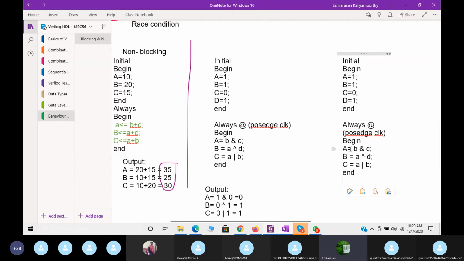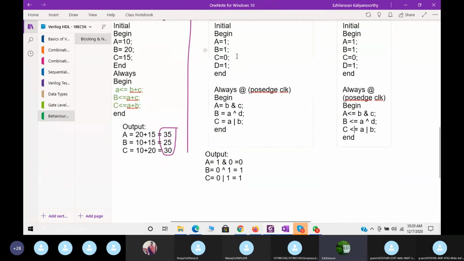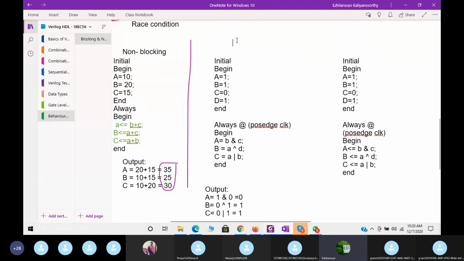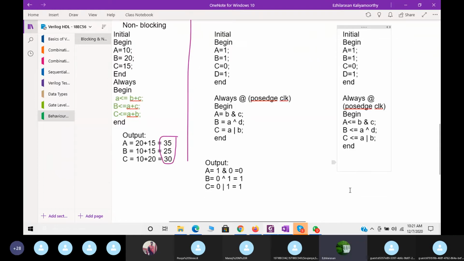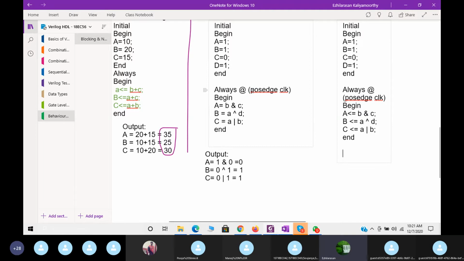Same example I took here, but the only difference I am going to make is this. Only difference I made this. This is nothing but your blocking statement, right? This is blocking statement. This is non-blocking now. Non-blocking statements. Now what will get, see here, for positive edge of the clock, for every positive edge. So this will take for first cycle. A value will execute. This will execute during the first cycle. Then this will execute in the second cycle.